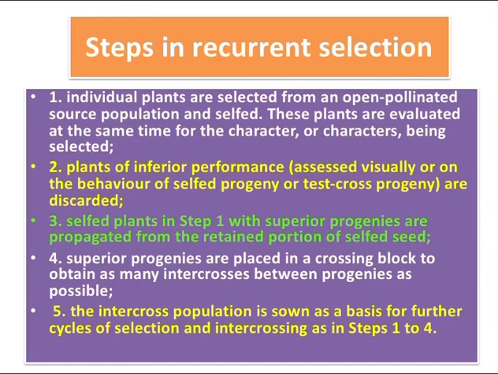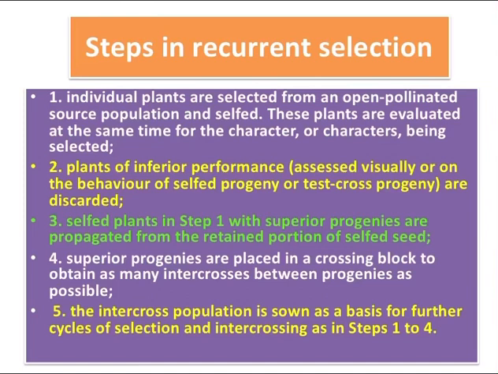These selfed plants are evaluated for the character or group of characters desired. Second, plants of inferior performance are rejected. Third, the selfed plants from step 1 with superior progenies are propagated from the retained portion of the selfed seed.